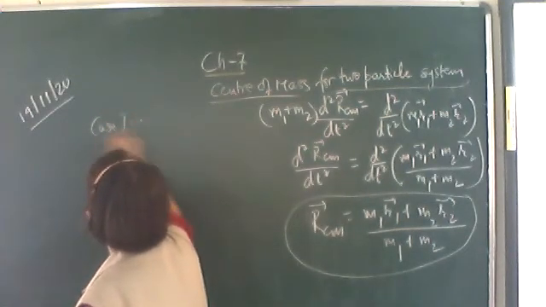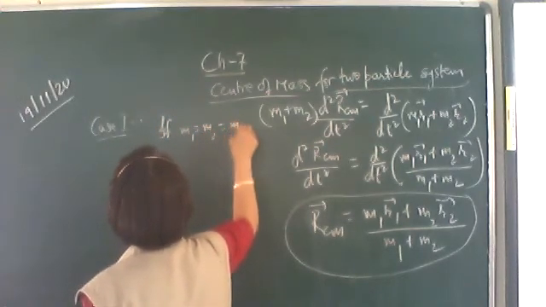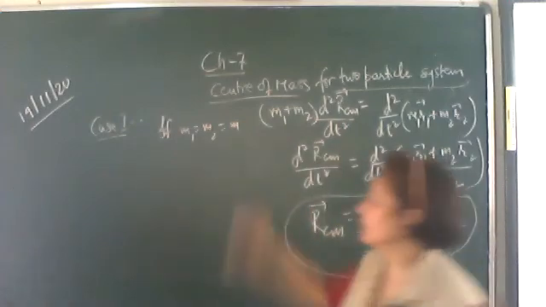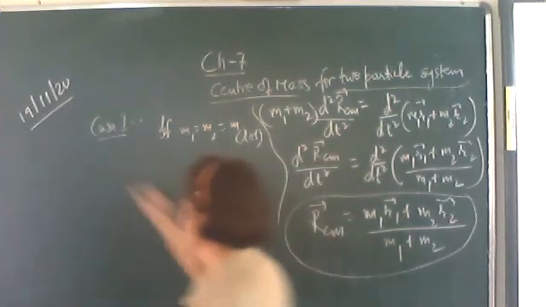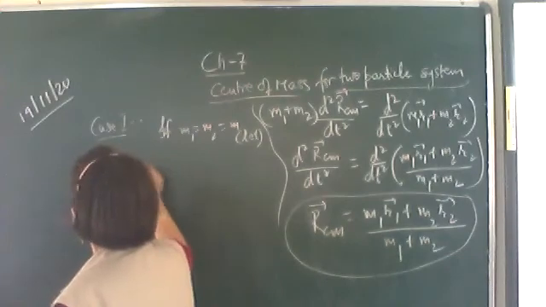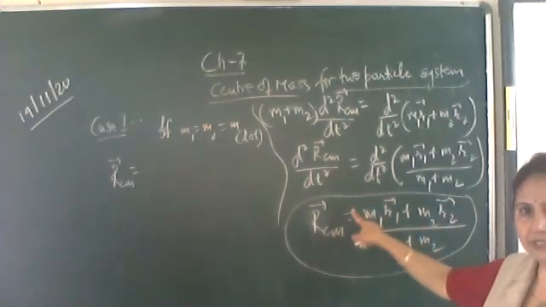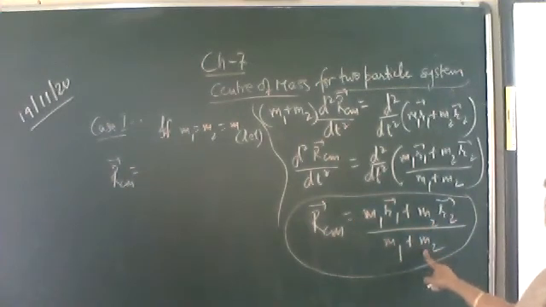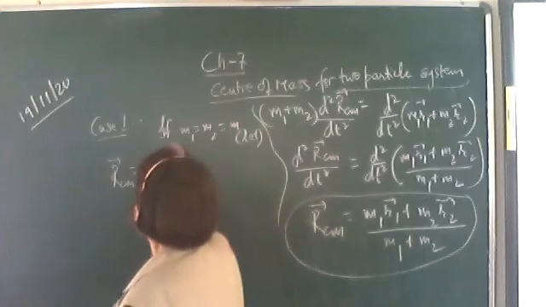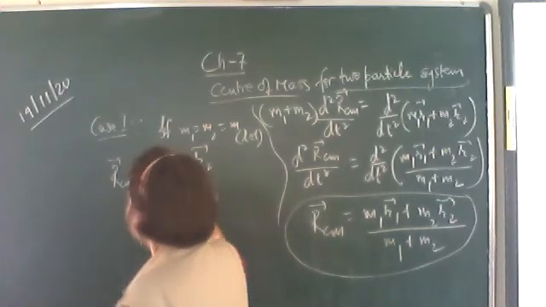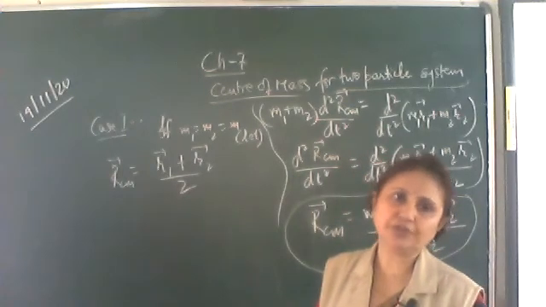First case: if the masses of both the particles are equal, let m1 and m2 both be equal to small m, then what do you get? Substitute m1 as m, m2 also as m, take m common in the numerator, and in the denominator m plus m is 2m, and m cancels out. So what do you get? r1 plus r2 vector upon 2. That is, the center of mass will be lying at the center of the line joining the two particles.